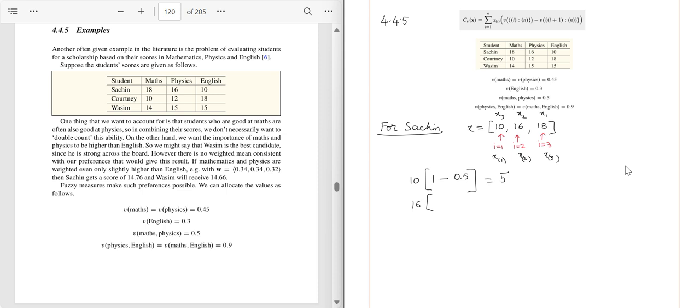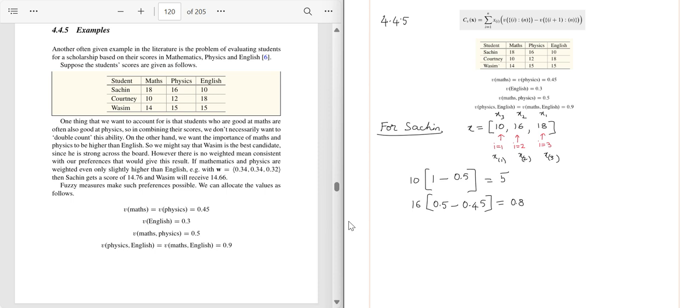Physics and maths is 0.5 minus, I plus 1 is 3. 3 to n is 3 only, but the third element in this case after rearranging is 18, which is maths. And the fuzzy measure for maths is 0.45. Correct? So 0.5 minus 0.45 is 0.05 and 16 into 0.05 is nothing but 0.8.